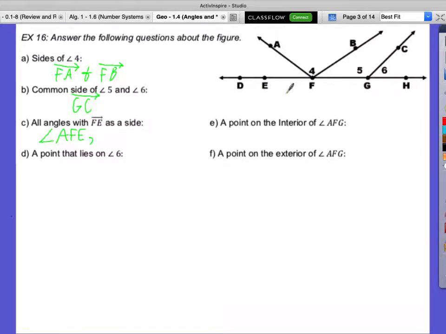You can give me another one of the 3. Taylor. That's actually going to be the same angle, but a different name for the angle. That's a good question. EFA and AFE are the same angle, just different names. Okay, Sarah. EFG. Yeah, that's an angle. Angle EFG is called a straight angle, and we'll learn more about that later, but it's still an angle. Kevin, what would our last one be? Angle BFE. And could we switch that E and the B around if we wanted to? Heck yeah, you could.